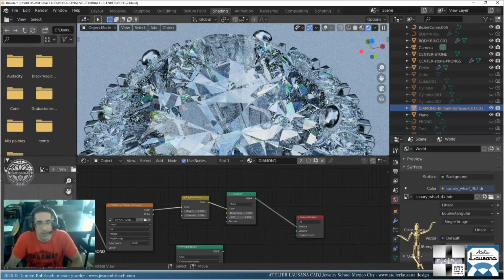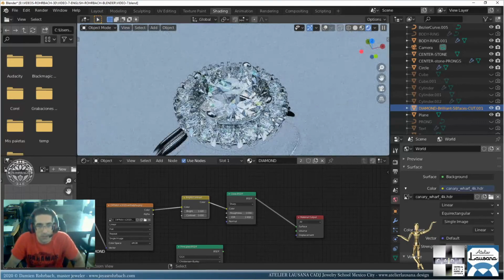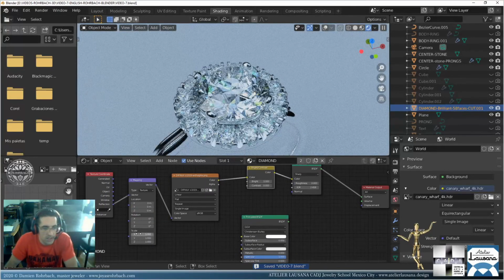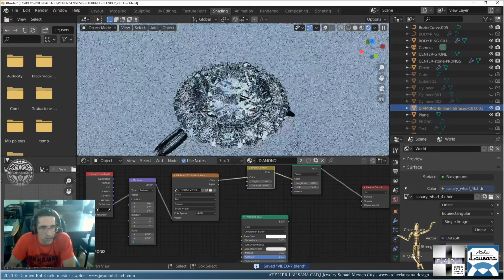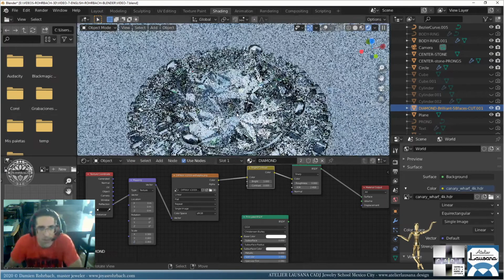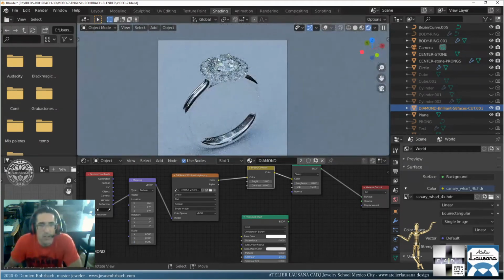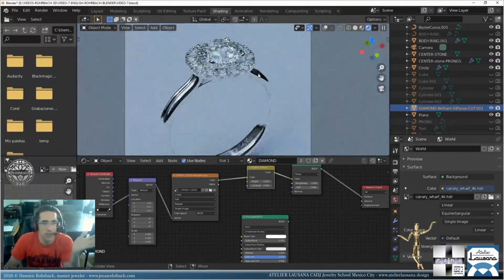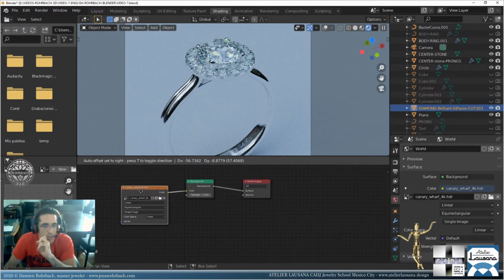Okay, it's already pretty good. What I'm going to change here, I'm going to put 0.3, 0.3, and 0.3, I think. That all depends on the camera angle. And we can see that, okay, that's pretty good. We're getting fake dispersion in the diamond. That's a bit nicer. Now, also, what I want to remove is the world has too much blue in it.